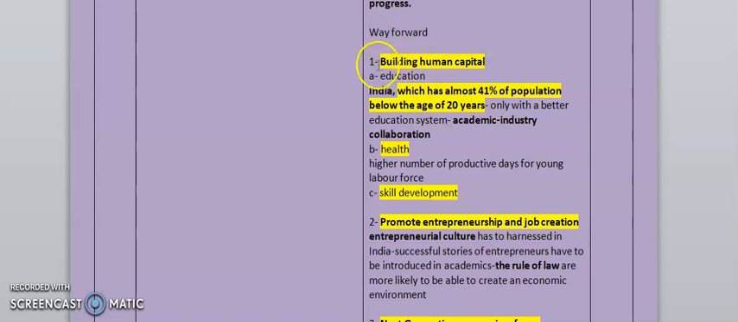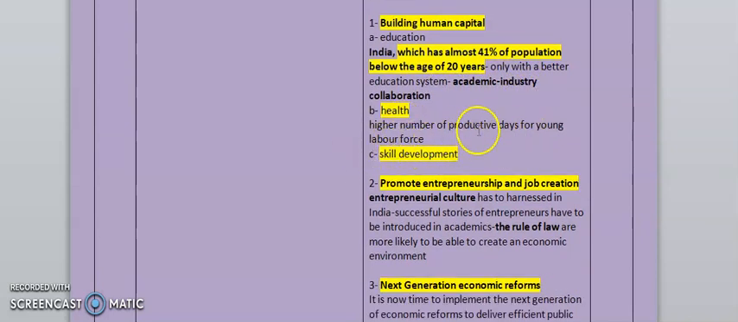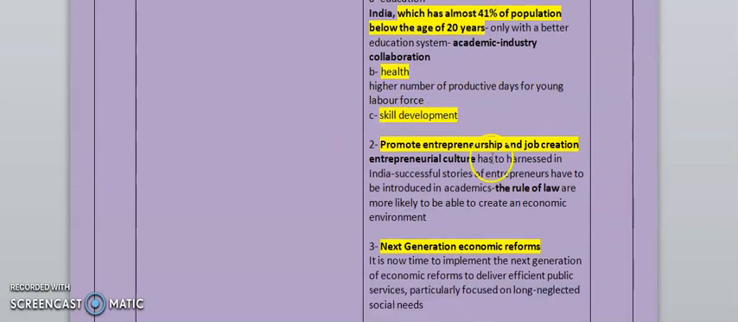The first point in the way forward is building human capital. You know that there are some indicators of human capital like education and health. In the case of education, you can use that India has almost 41% of its population below the age of 20 years, which needs a better education system and academic industry collaboration. In the case of health, higher number of productive days for the young labor force. The third point is skill development also.